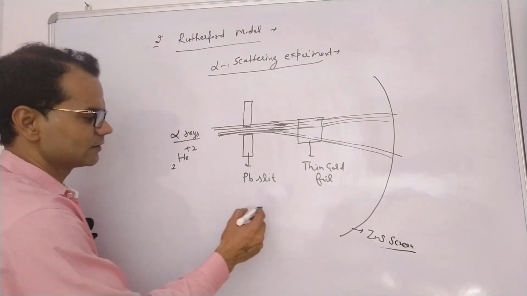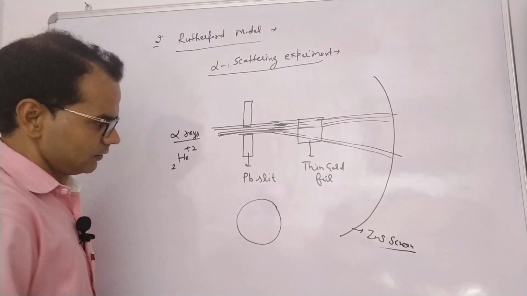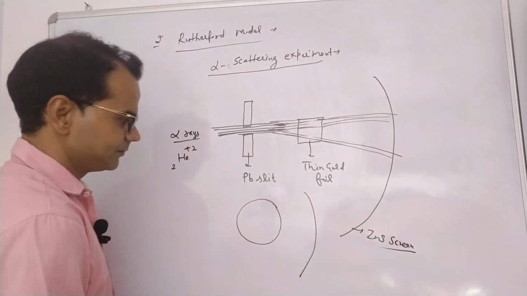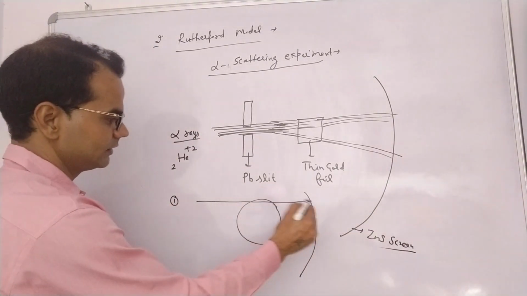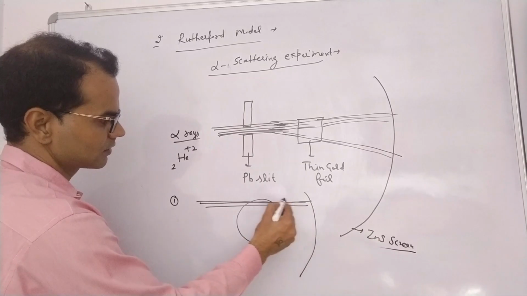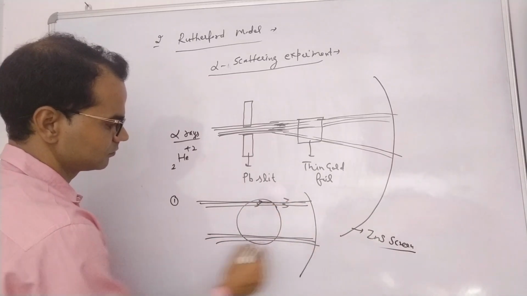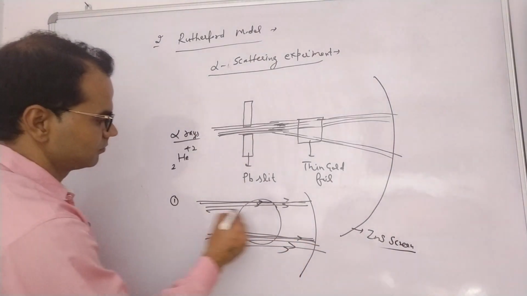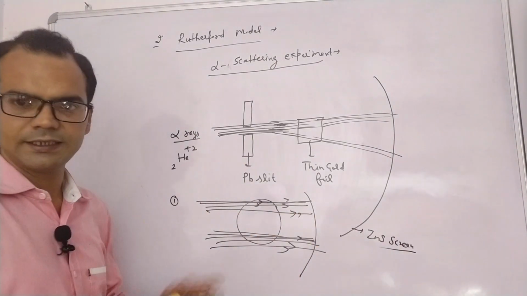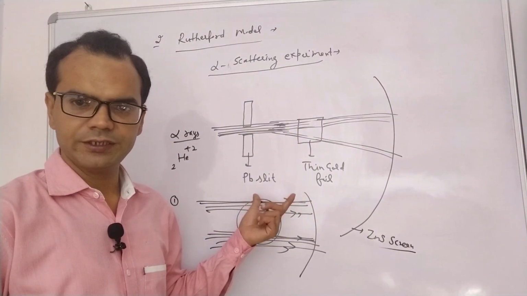As we know, an atom is spherical in shape, and here we have the screen again. So the first observation was that most of the radiation passed straight without any deviation.